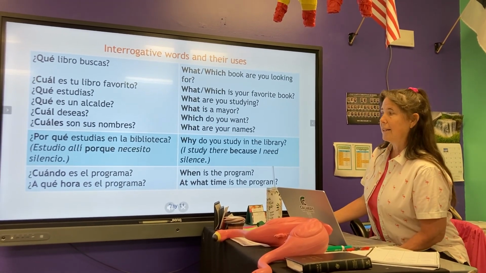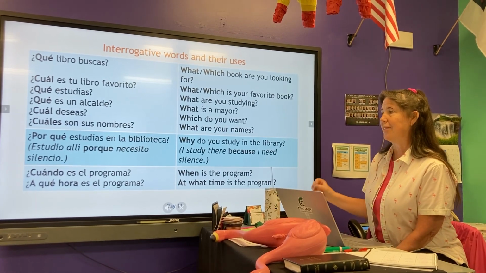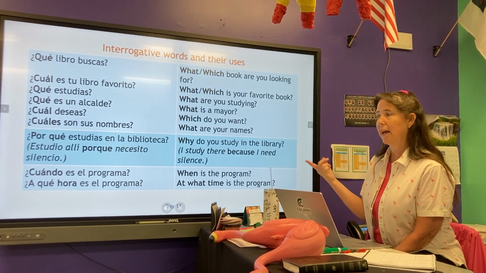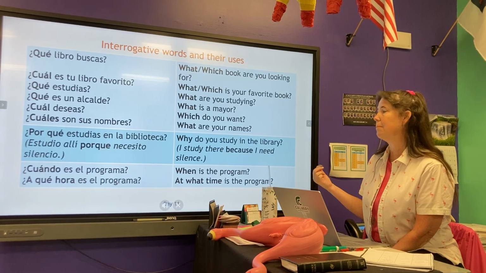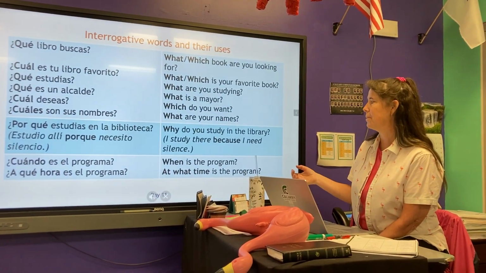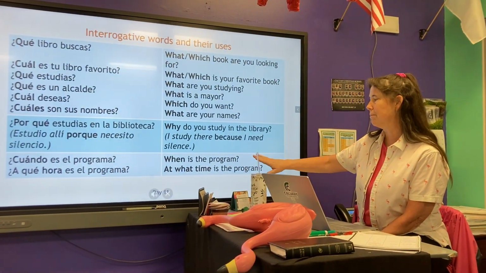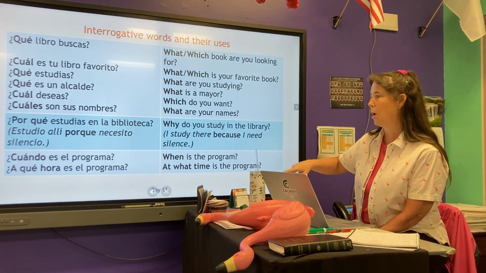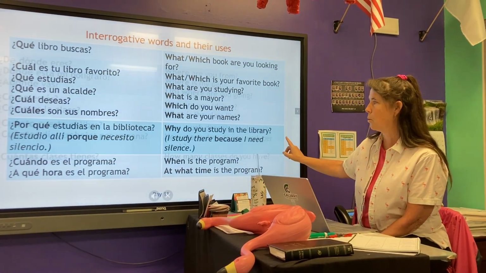Cuándo, we've talked about a little bit. Again, that one's when. We used a qué hora when we were learning telling time. So at what time? So they're really similar. We answer them a little bit differently, but basically they mean the same. So remember cuándo, not to be confused with cuánto.